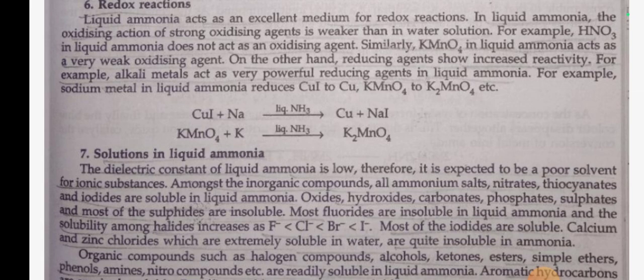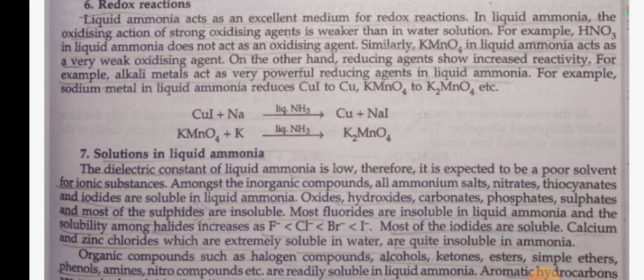On the other hand, reducing agents show increased reactivity. For example, alkali metals act as very powerful reducing agents in liquid ammonia. Sodium metal in liquid ammonia reduces CuI to Cu and KMnO4 to K2MnO4, etc. CuI plus Na in liquid ammonia gives Cu plus NaI. KMnO4 plus K in liquid ammonia gives K2MnO4.